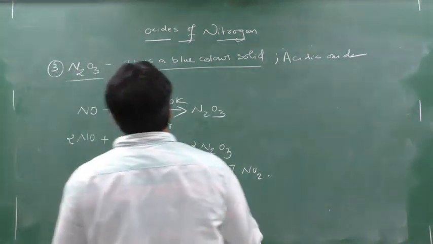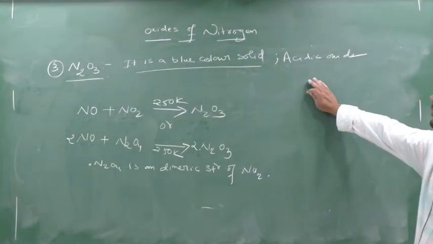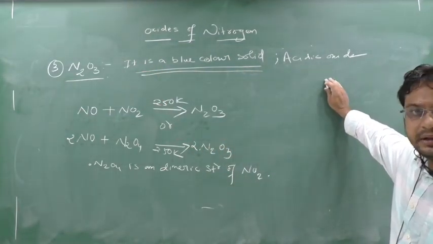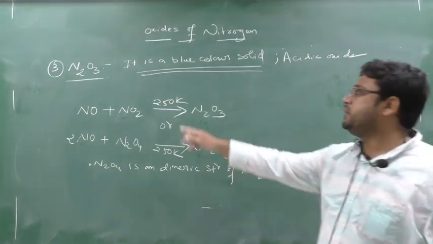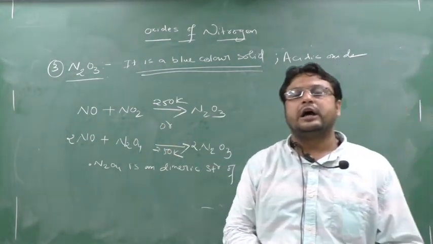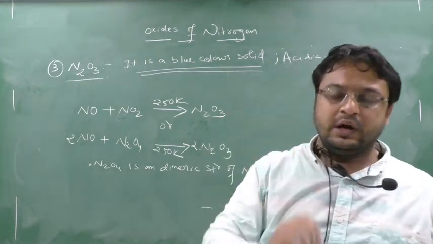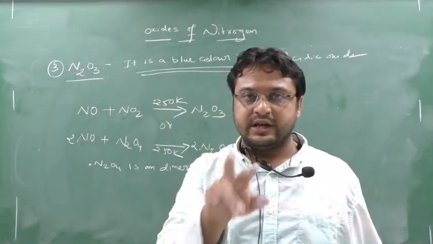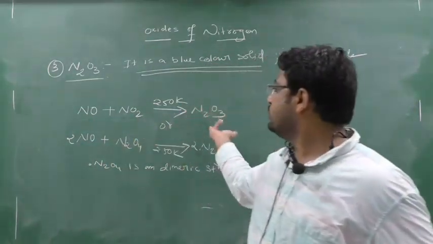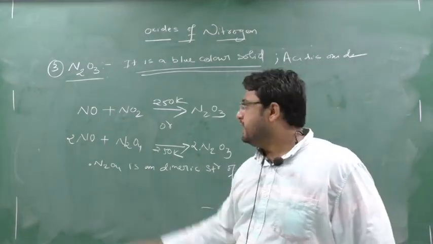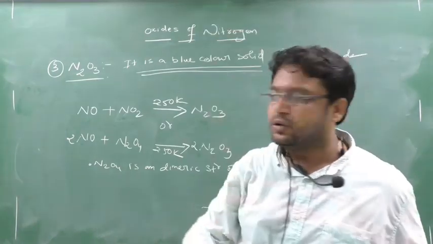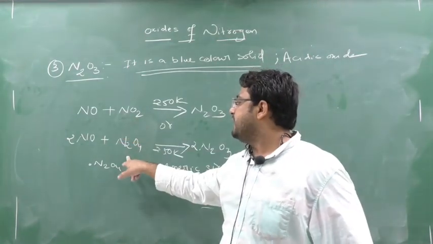Next. So N2O3, how to remember? This is a very important key point: it is a blue color solid, acidic oxide. The preparation is very simple. I have to prepare N2O3, so I have two oxides of nitrogen, NO and NO2. When you combine them, N becomes 2 and oxygen is 1 plus 2, 3. So N2O3 is prepared. But we know NO2 also has a dimer structure, N2O4, so instead of NO2, I can take N2O4 also.